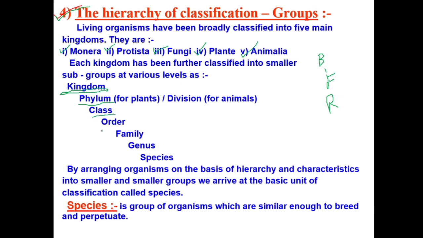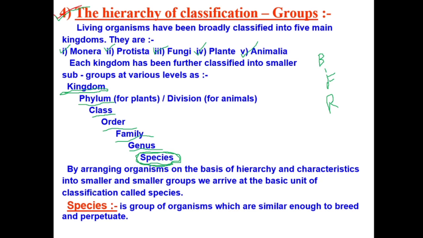Then phylum you are dividing further into classes. Classes you are further dividing into order. Order you are further dividing into family. Family you are further dividing into genus. And genus you are further dividing into species. Species is the unit of it. Unit of it means it is the last step.